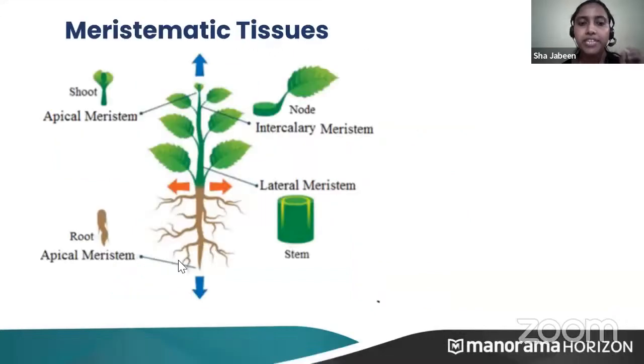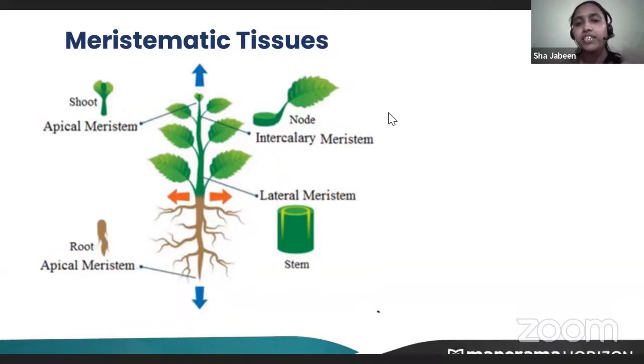So first is meristematic tissue. Meristematic tissues are, in simple terms, dividing tissues. And they are not found in all parts of the plant. They are found only in selected areas of the plant. There are apical meristem, intercalary meristem, and lateral meristem.